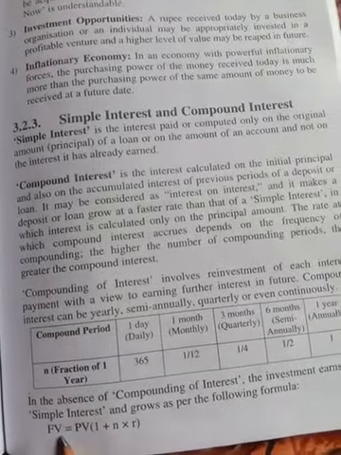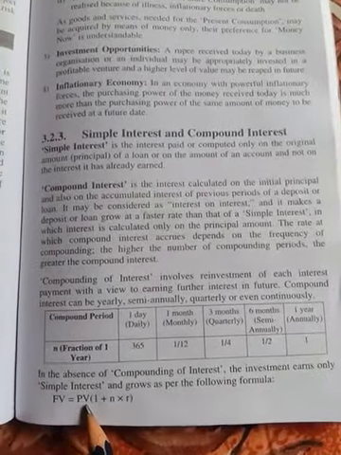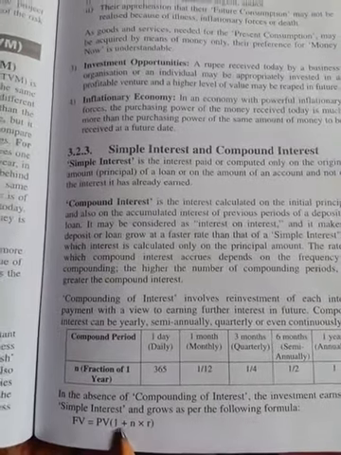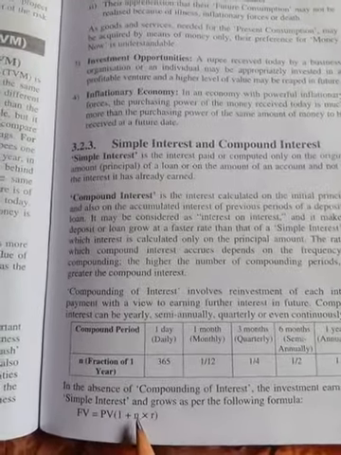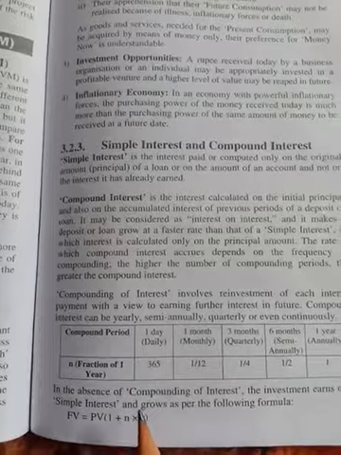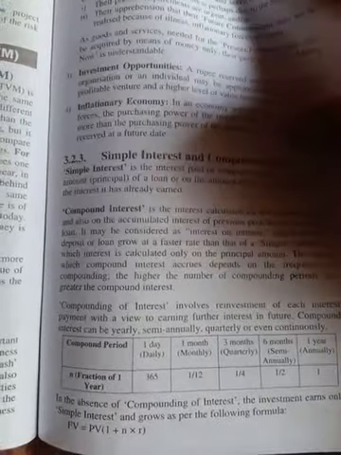If you want to ascertain the future value, what is the formula? Present value, PV stands for present value, into bracket 1 plus n. N means the number of years, for how many future years. You multiply by r, where r is the rate of interest. With the help of this formula we have to see the problem.